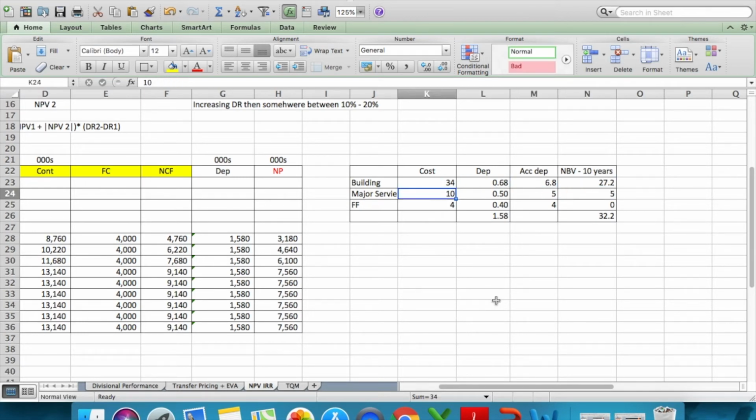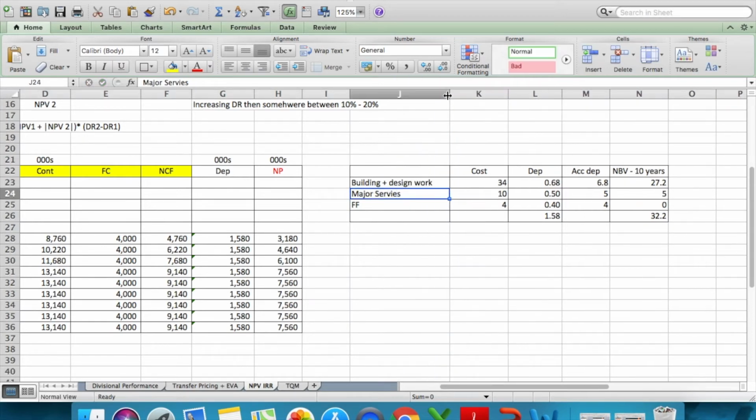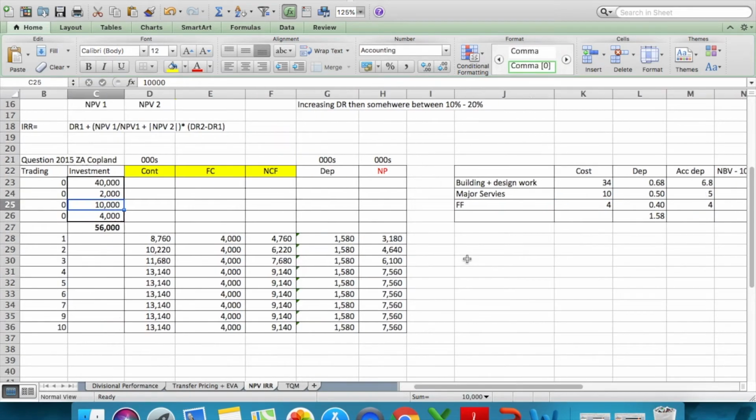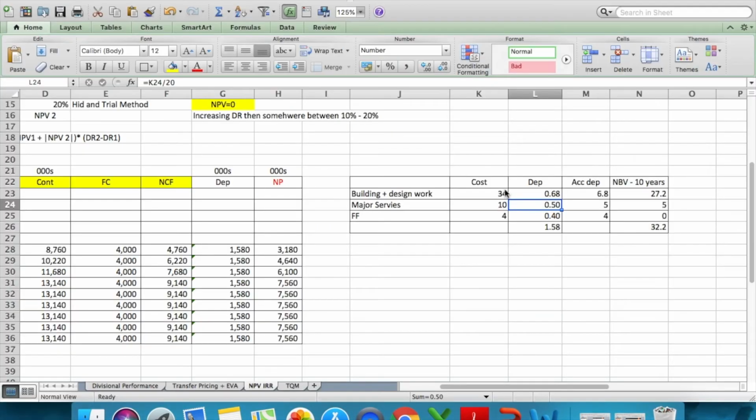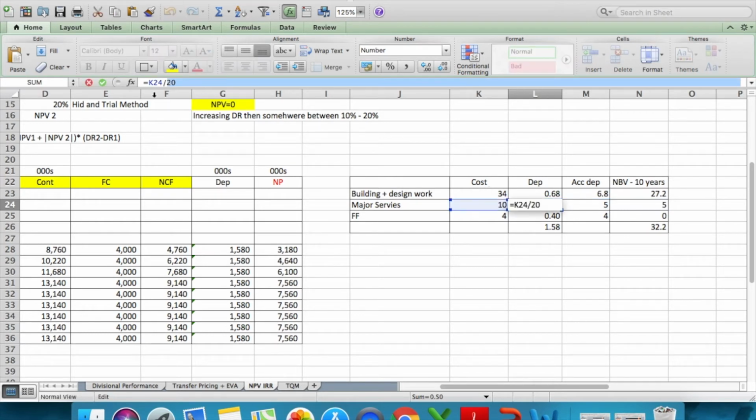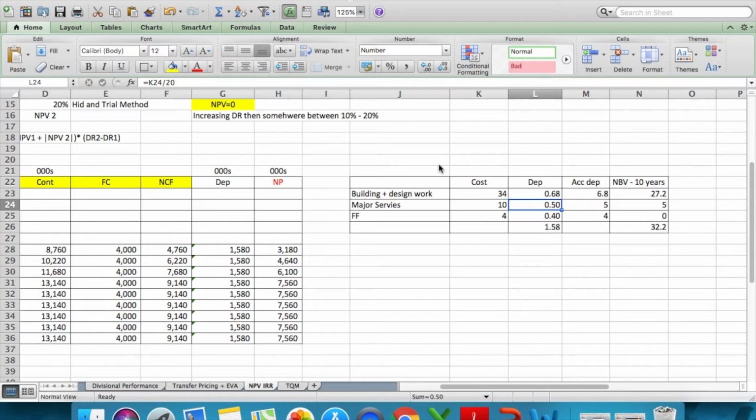I did similar things with major services. Sorry, that was design work and building. So my bad, let me write it out. Building plus design work, so that it's more clear when you guys go through this on your own. So major services again was 10 million. If you could see it, I've written it down here as well. And its depreciation was based over 20 years. So 10 divided by 20 is 0.5. All the formulas are here in the formula bar area of Excel. So it's a good thing that we're doing everything on Excel. It makes your Excel skills strong as well.